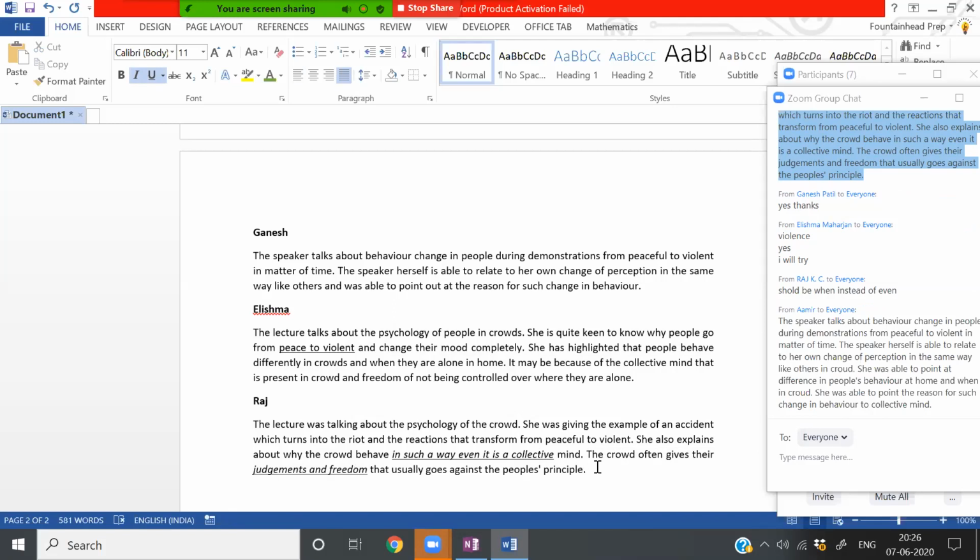So again, this is a much better response than the previous one, Raj. It's just that, at a couple of places you have to see whether the sentences are correct. It should be "when" instead of "even."